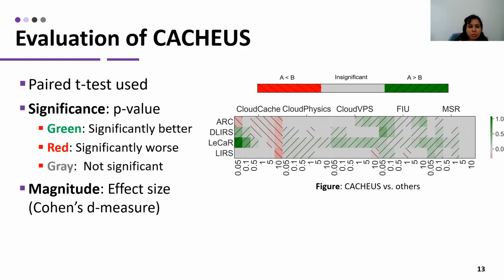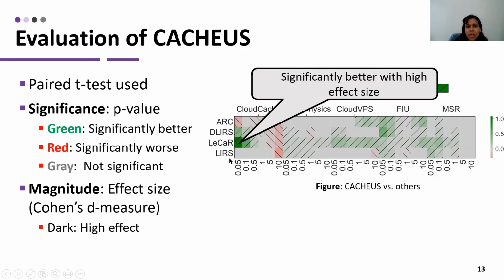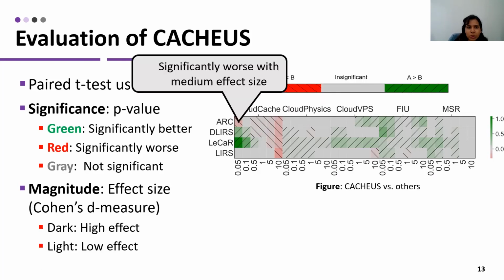We also plot the magnitude, or the effect size, which is a Cohen's d measure and shows the effect size of this difference in hit rate. So dark means CACHEUS is significantly better than LeCaR in cloud cache with 0.05 cache size with high effect size. Also, there is this box, which means that CACHEUS is significantly worse with medium effect size than ARC for cloud cache and 0.05 cache size.